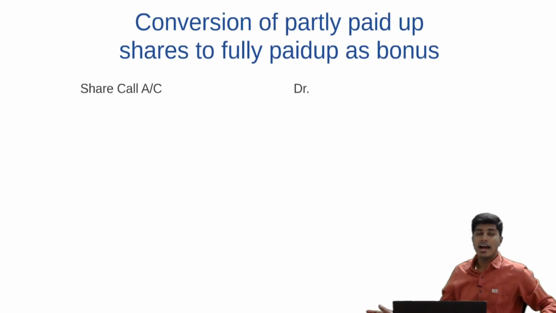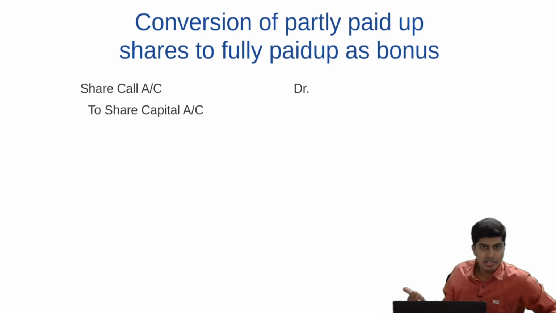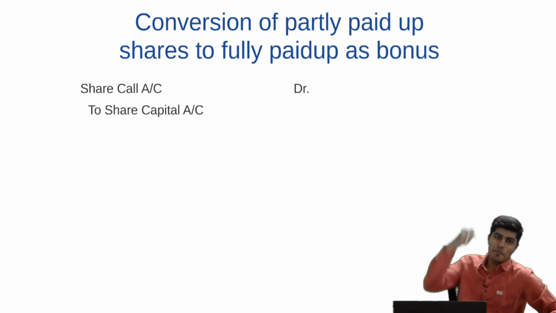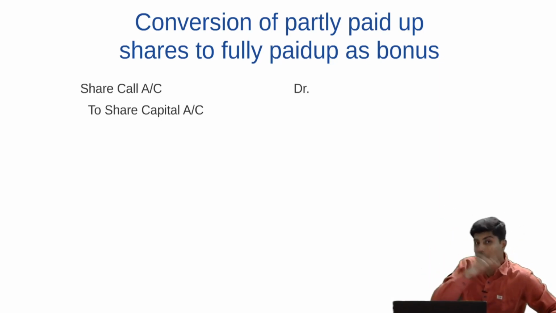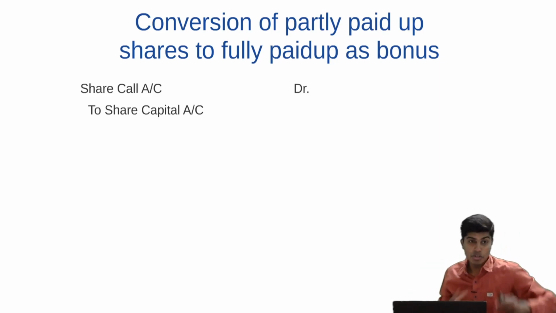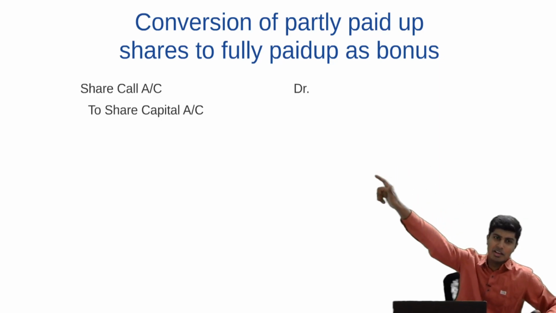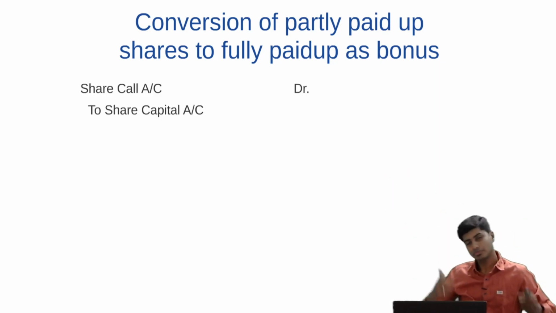Like you did in your CA foundation, the journal entry for making share call is share call account debit to share capital. Share call account debit because you are supposed to receive that money, and capital account credit because it's increasing your capital. Will you receive money? Long ago when you used to do issue of shares, you used to write the entry bank account debit to share call. Here you will not write bank account. You will not collect money from the shareholder. Instead, use the reserves and then increase that share capital without collecting money on share call.